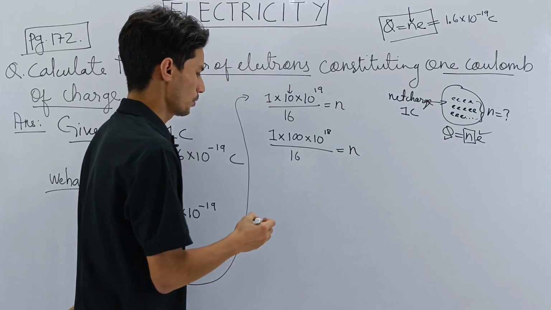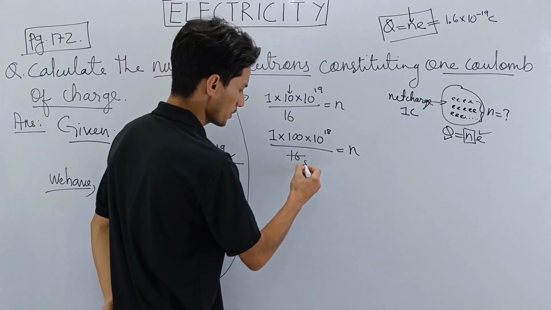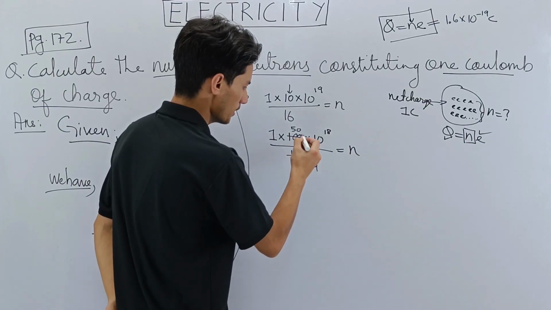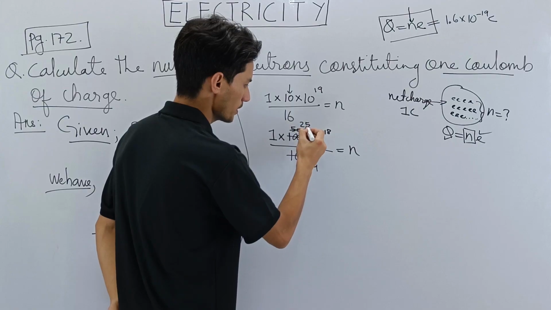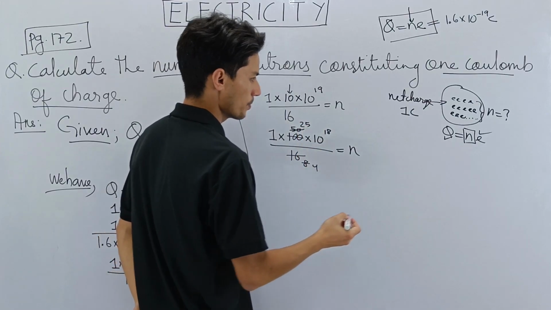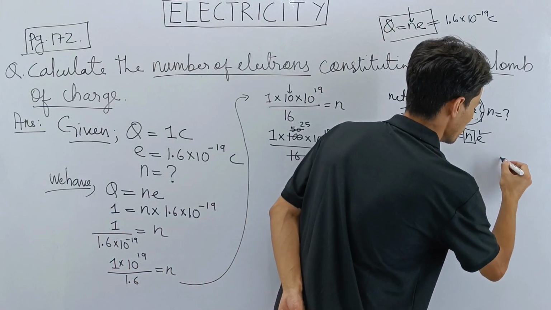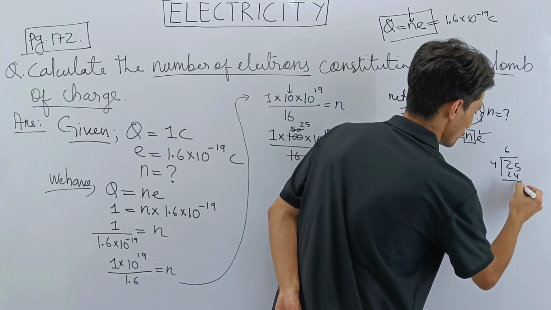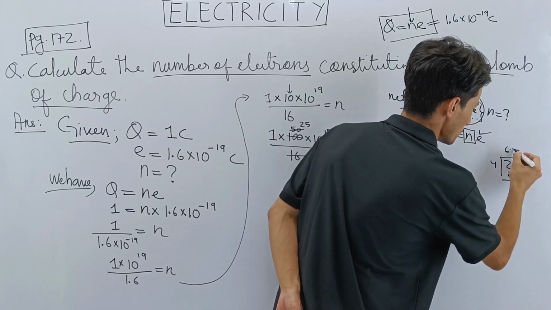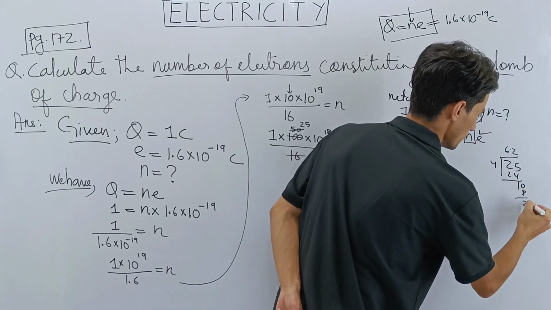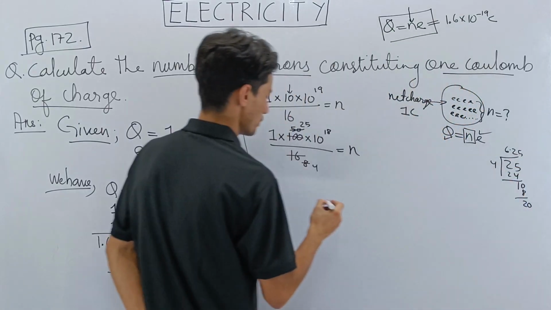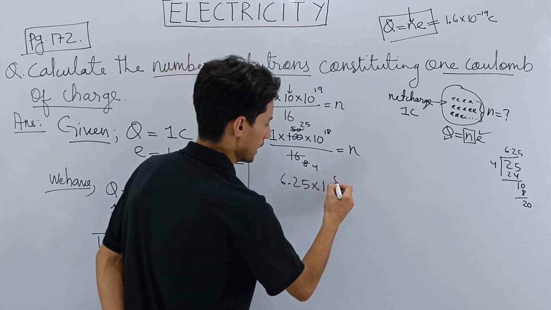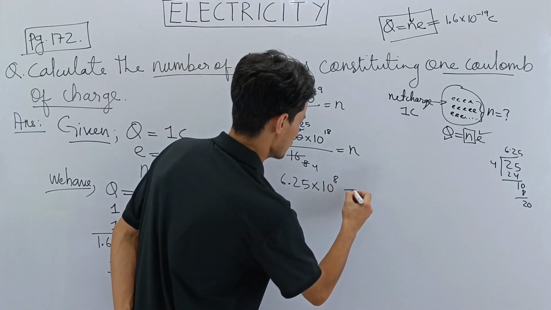Cut. We can cut by 2 also. 2 8s are 16, 2 5s are 10, 2 4s are 8, 2 2s are 4, 2 5s are 10. Well, 25 and 4 we better divide. So 25 divided by 4: 4 6s are 24, so 1 in hand, 0.0, 4 2s are 8, then 2 5, so the answer is 6.25. So 6.25 into 10 to the power 8 is the number of electrons.